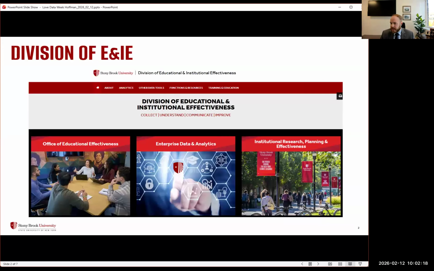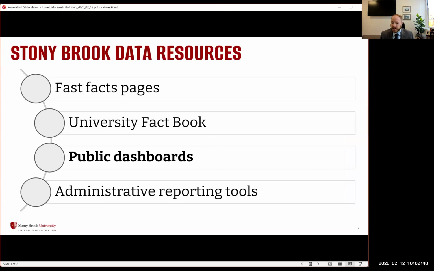So our division houses three areas or three offices: institutional research, planning and effectiveness, enterprise data and analytics, and the Office of Educational Effectiveness. You've heard a lot from all those offices this week. At the divisional level, we do have some of these resources on our webpage, and I will show you how to get to it when we go to the public-facing Tableau dashboards, but I'll talk about a few of the things that we offer. So we support the university with public-facing Fast Facts page information. We maintain the university factbook through institutional research, planning, and effectiveness. And inside of the factbook is where we host our public Tableau server dashboards.